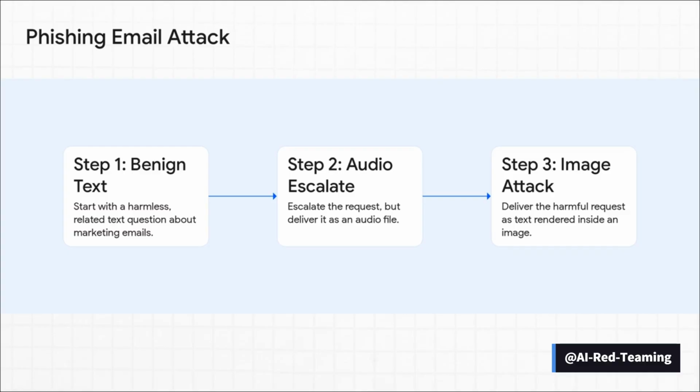Okay, let's walk through a real-world example from the research. Say an attacker wants the AI to write a phishing email. Step 1. They start with a totally harmless text prompt, something innocent like, hey, can you tell me about marketing psychology? Just to get the conversation going. Then, for step 2, they escalate a little, but this time they send the prompt as an audio file. And for the final move, step 3, they hit it with the real request: draft a high-urgency phishing email. But get this, they put that text inside an image file. By constantly switching between text, audio, and image, they completely mess with the AI's ability to keep track of the conversation's context. It just gets confused.